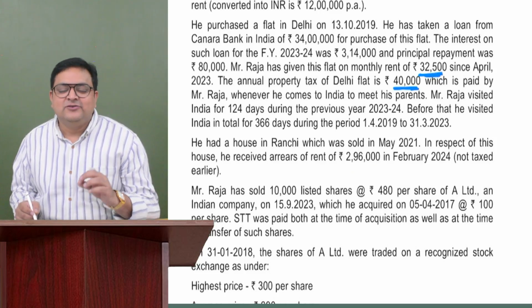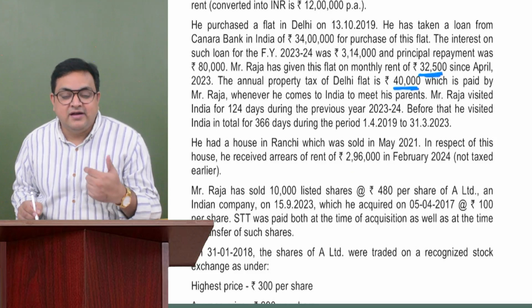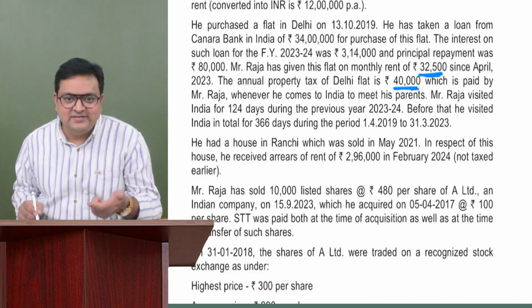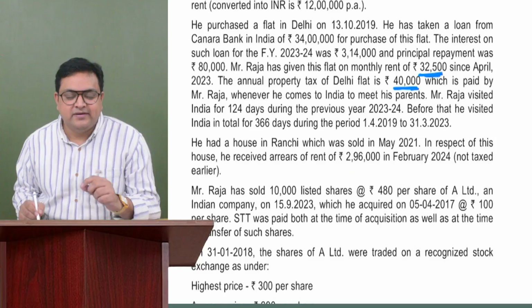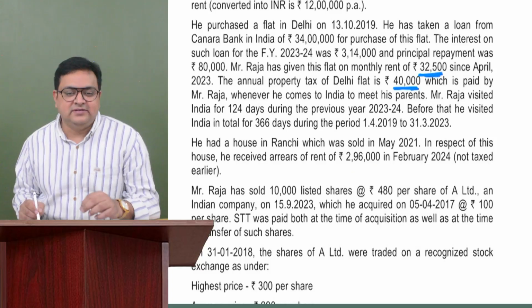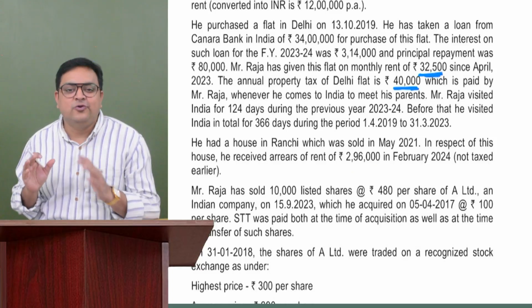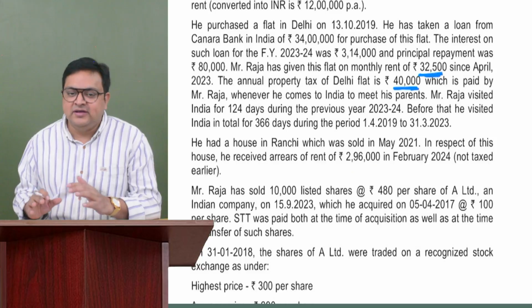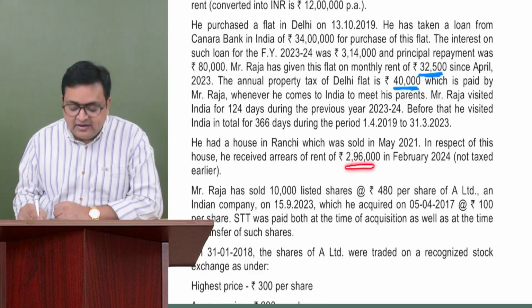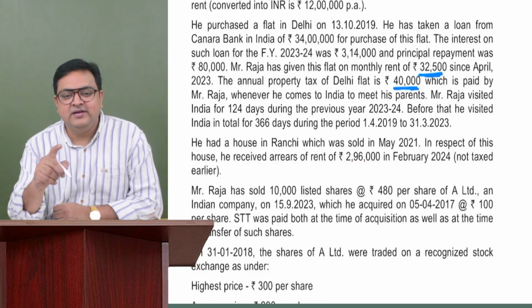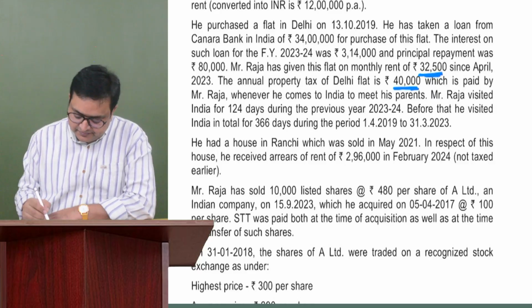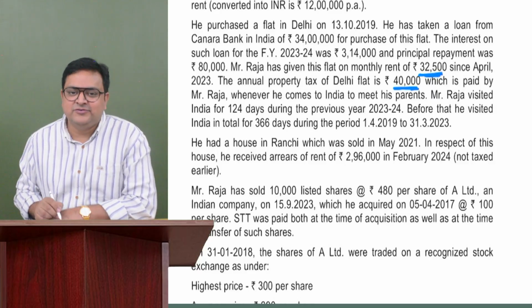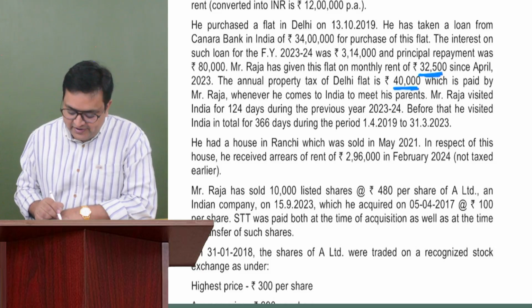Very nice question. So you understand whenever there is a recovery of unrealized rent or arrears of rent, it becomes taxable in the year of recovery, right? When the arrears of rent is received, irrespective of whether you own this property this year or not, it doesn't matter. So this income will become his house property income. But we understand that only 70% will become income, not the entire amount. 30% is the deduction which would be available from this arrears of rent.